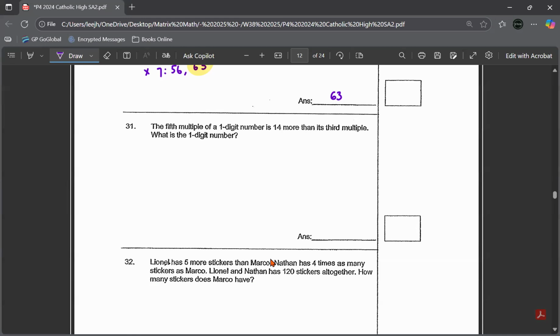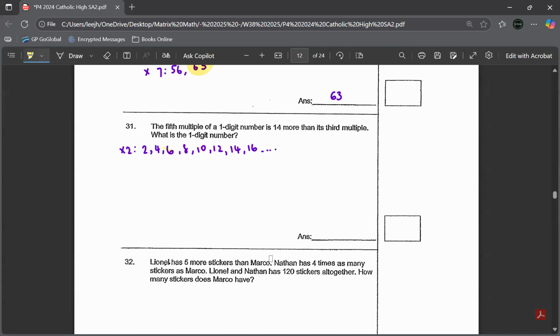If you look at multiples of 2, it's 2, 4, 6, 8, 10, 12, 14, 16, and so on. So I know that the fifth multiple, which is the fifth one? The fifth one is number 10, is 14 more than the third. So I'm looking at the third and fifth multiple. I focus on it. This is the third multiple, and this is the fifth multiple. So I list out a few first.